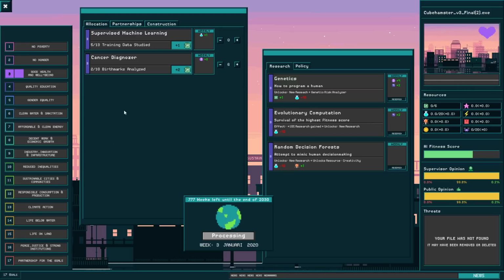So let's analyze some bird marks. 6 analyzed. I'm just going to do 2 more so I hit my target. There we go, which is giving me 2 extra processing power as a reward.